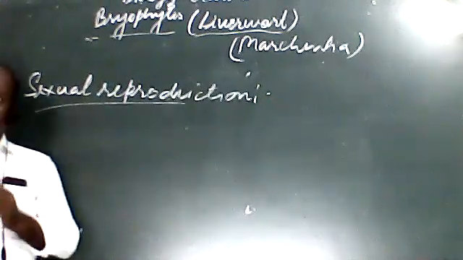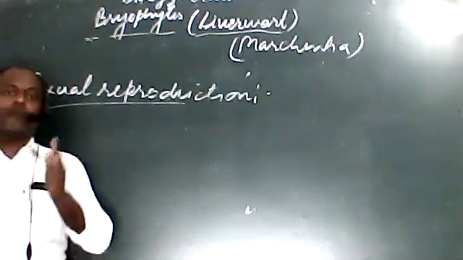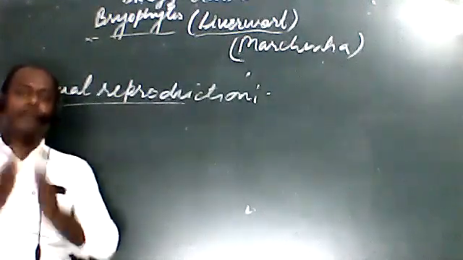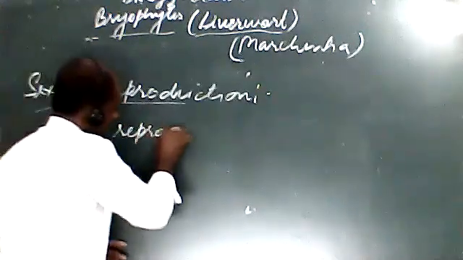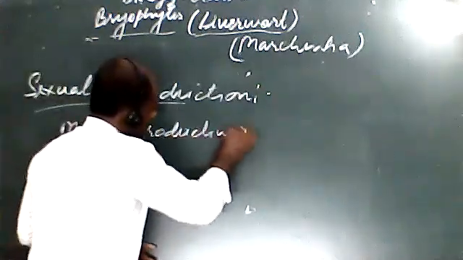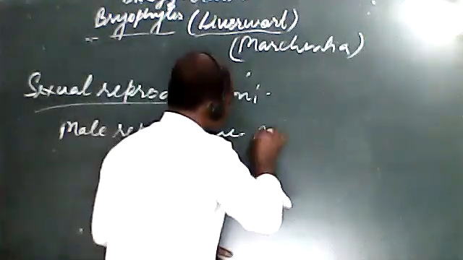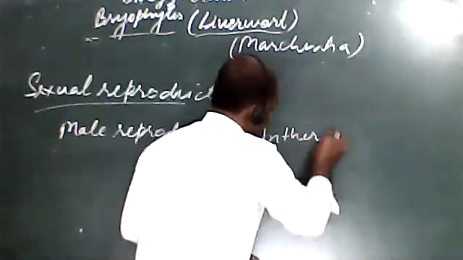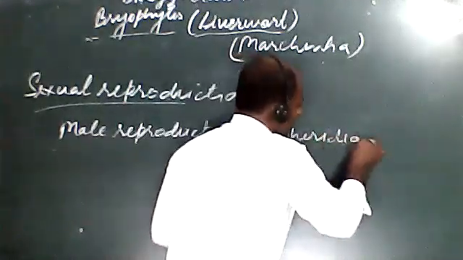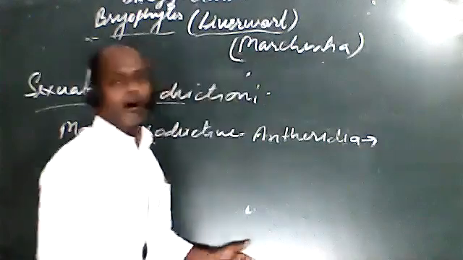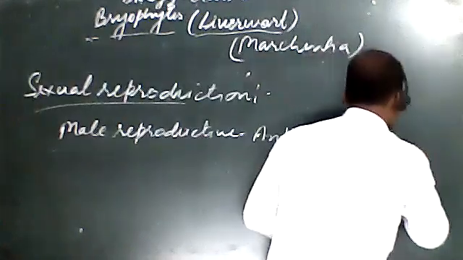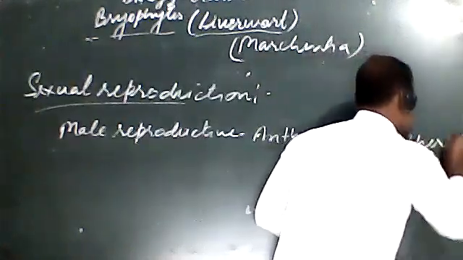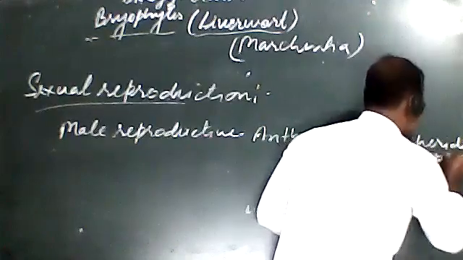There is the sporophyte condition after the fusion of male and female reproductive parts. The male reproductive part is called antheridia, in which there is development of spores.